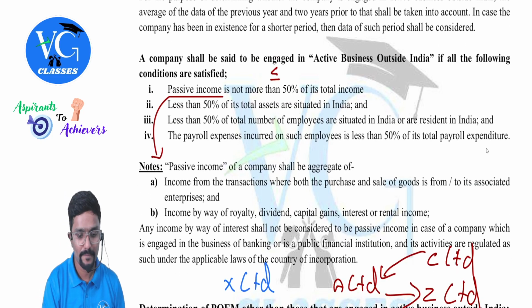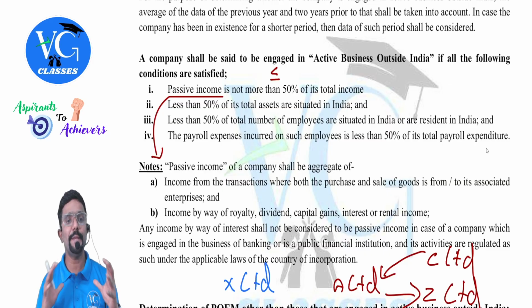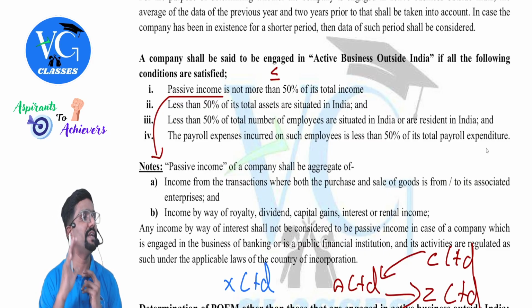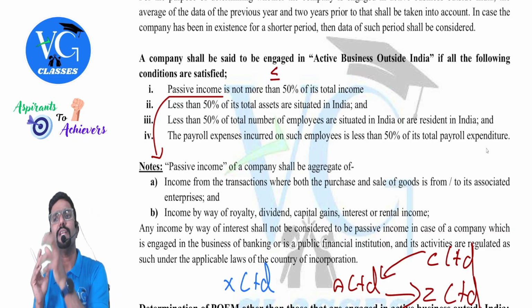Next, less than 50% of its total assets are situated in India. Means assume there are totally 100 assets.